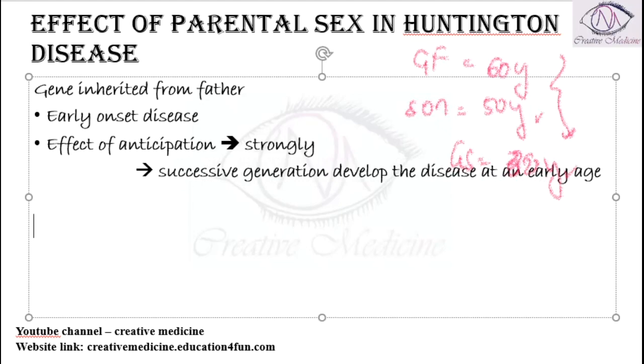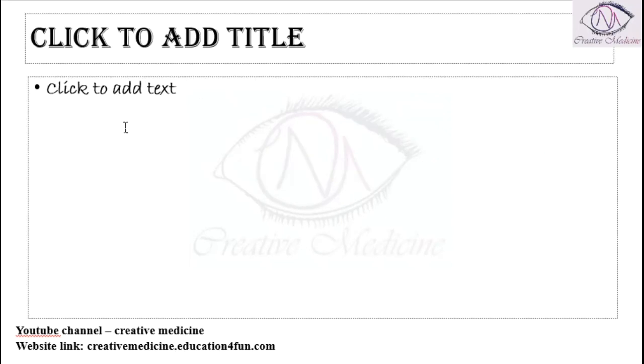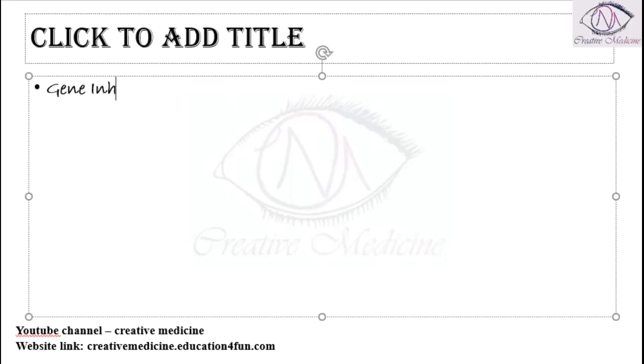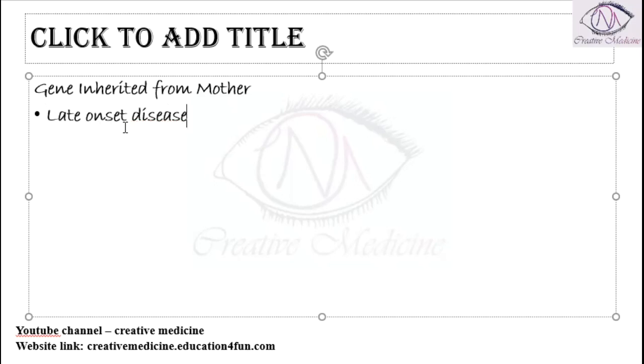Then the second possibility is the gene is inherited from the mother. Okay, if the gene is inherited from the mother, then what happens? If the gene is inherited from the mother, there is late onset disease, and the effect of anticipation is less if the gene is inherited from the mother.